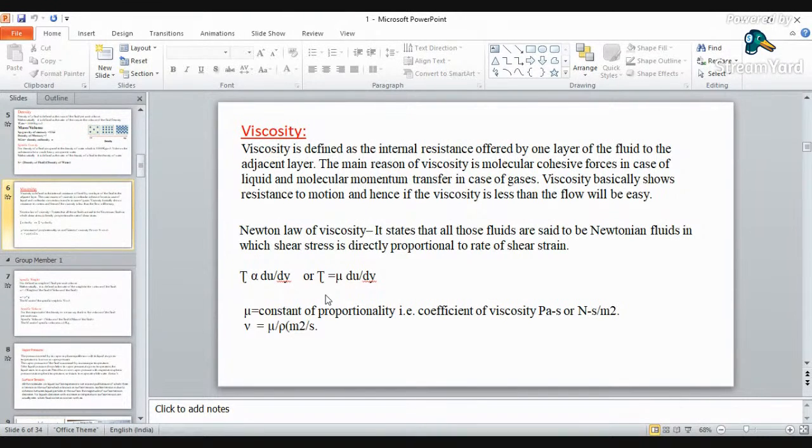One more viscosity is there, kinematic viscosity. Kinematic viscosity can be calculated as dynamic viscosity divided by density. Okay, here you can see that nu is nothing but your kinematic viscosity, and it will be calculated as your dynamic viscosity per unit density, and its unit will be meter square per second.